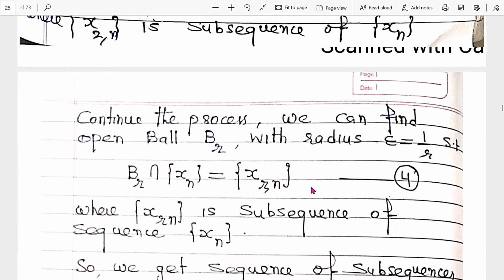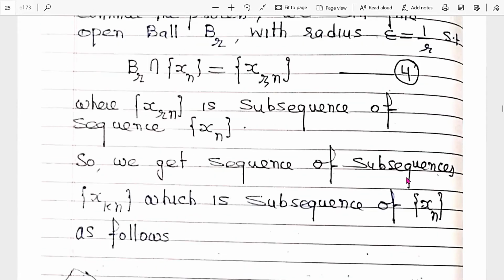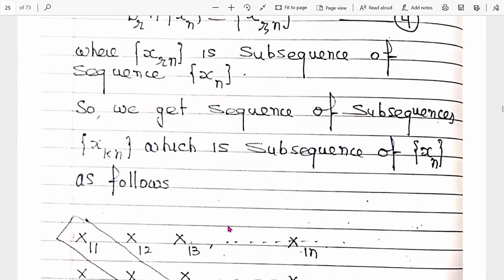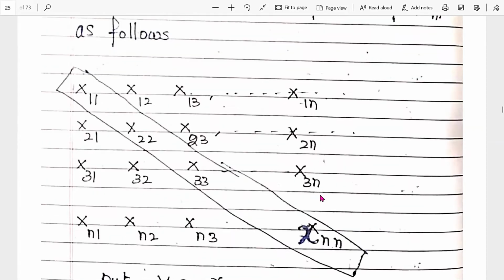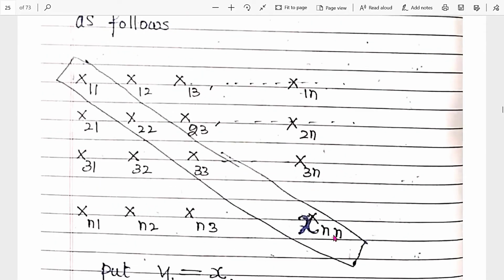So we get a sequence of subsequences. We get sequences of subsequences, each a subsequence of xn, with the following result. The first is x1 to x13, and this sequence belongs to B1. Clear? This sequence belongs to B2, this one belongs to B3, and this one belongs to Bn.